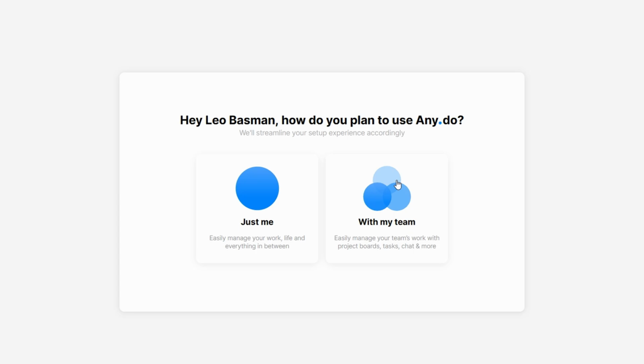You'll be asked how you plan to use the platform, with two main options to choose from. Just Me. This option is ideal if you're focusing on personal organization. Whether you're managing grocery lists, planning daily tasks, or setting reminders for appointments, this mode keeps things simple and centered on your individual needs. Team. Select this if you're working on group projects, managing work-related tasks, or collaborating with colleagues, friends, or family. This mode offers tools for assigning tasks, tracking progress, and keeping everyone in the loop.